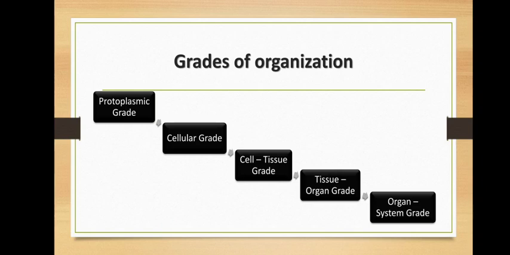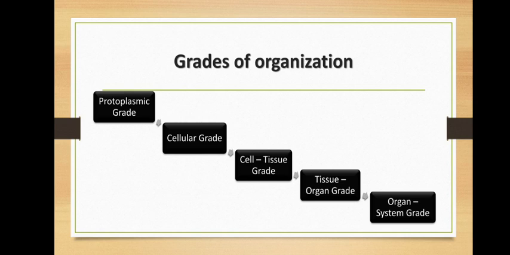So first, taking a look at grades of organization. Now, all the body of animals is made up of cells, right? In case of multicellular organisms, many cells are performing different functions in their body. While in unicellular, since the body is made up of only one cell, all functions are performed by the same cell only.